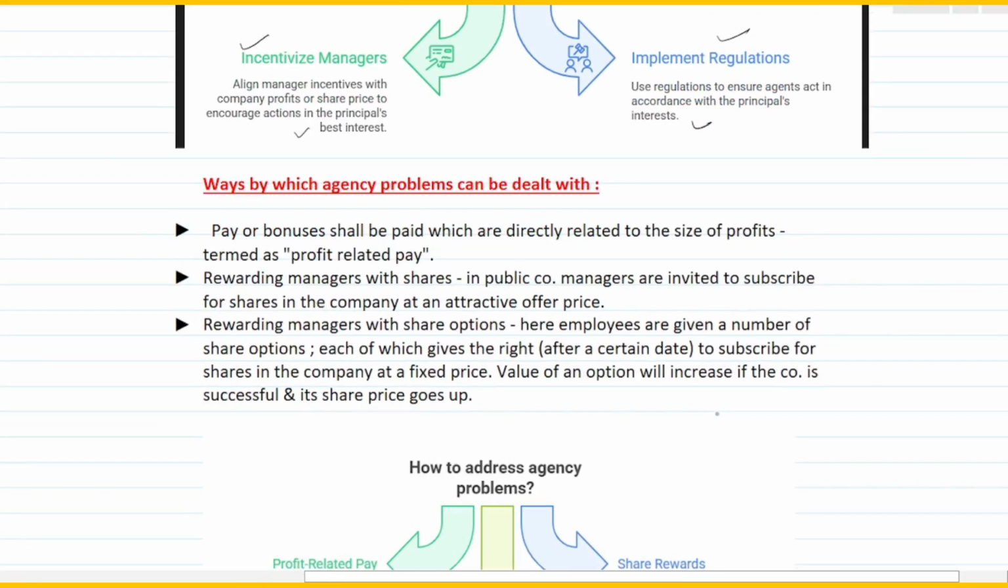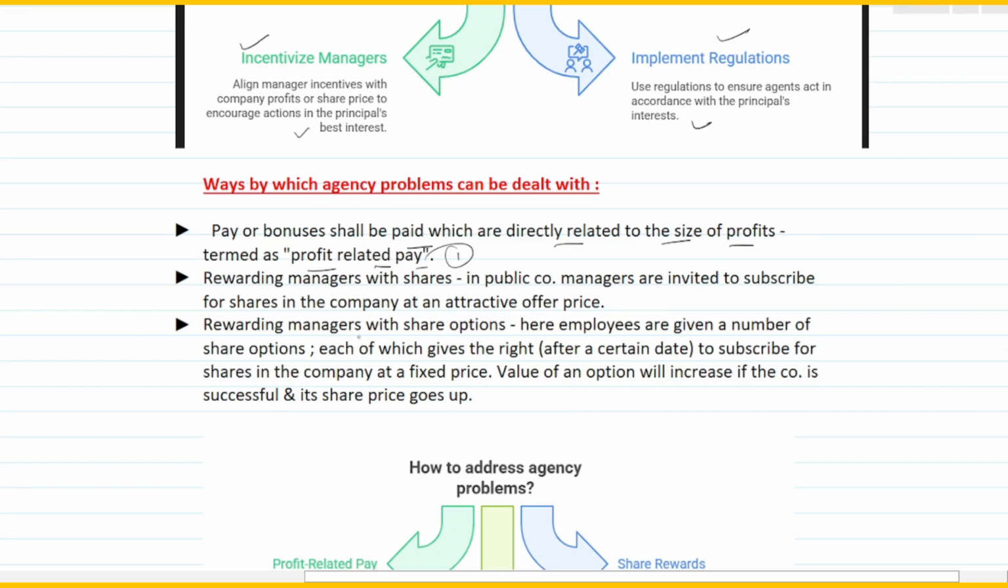Now this is again how you can improve the goal congruence. You can say that pay or bonuses shall be paid which are directly related to the size of profits, termed as profit related pay. So the first way you can address the agency problems is by giving profit related pay. Here we talk about the pay or bonuses, and these should be directly in correlation with the size of the profits of the company.